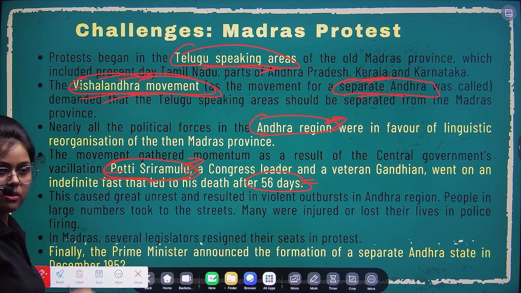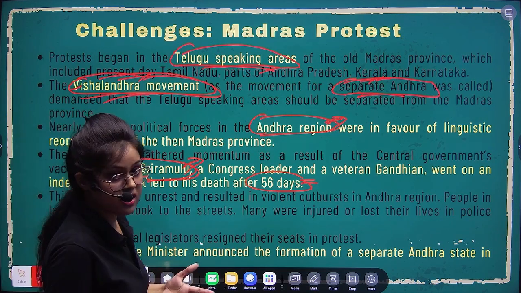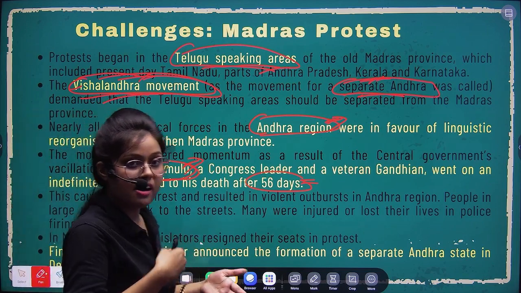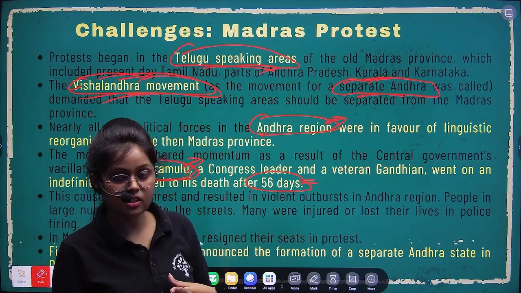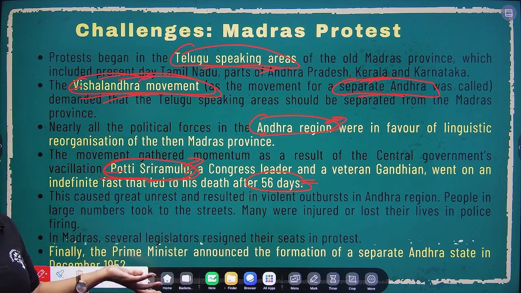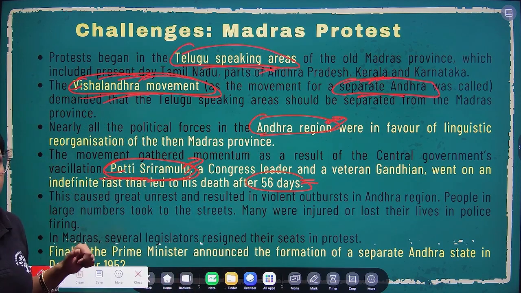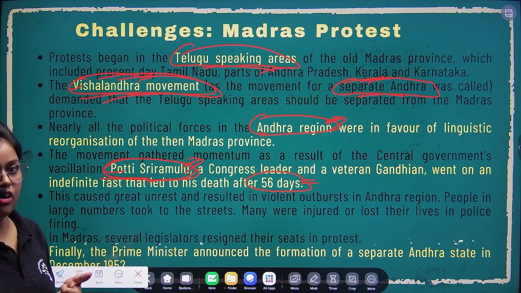So it became a very important discussion at that point that we have demanded something from the national government, and the national government is not giving any concern to us, and because of that, one person went on a fast and then he also died. So that became very much a point of discussion at that point, and everyone was criticizing the government for that reason.